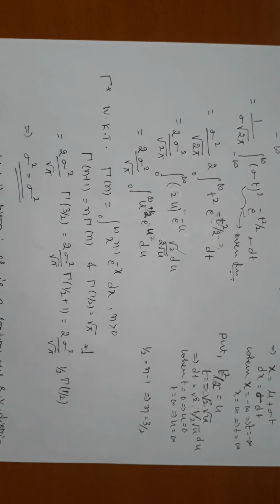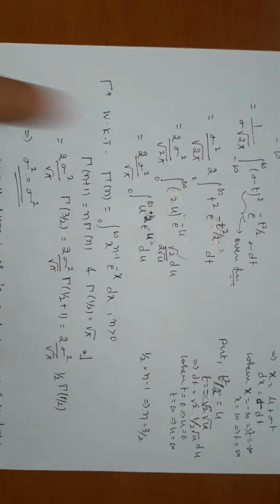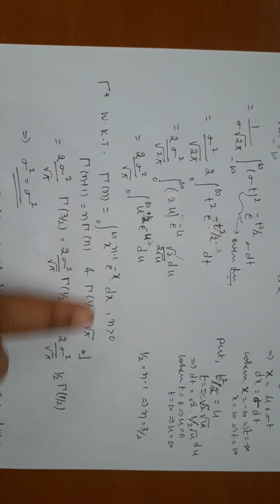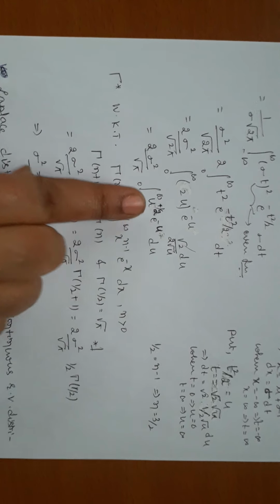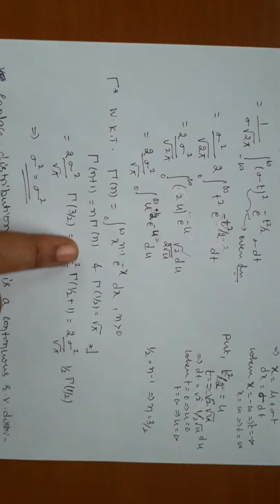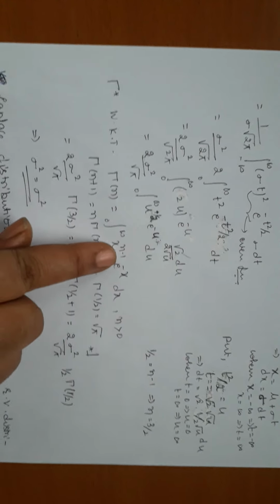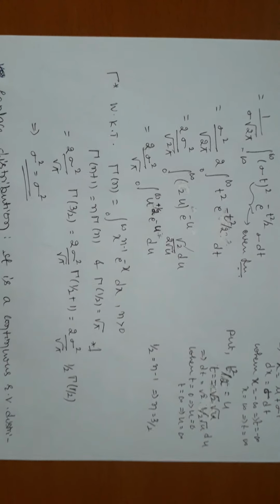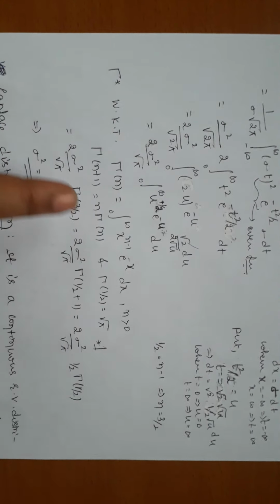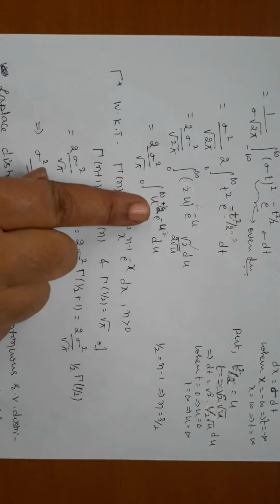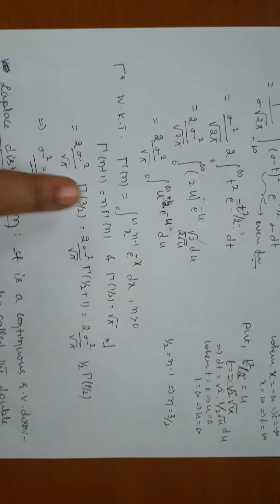Observe the gamma function: e power of minus x, here e power of minus u, and the limits are also 0 to infinity. But there is n minus 1, and n must be positive. Here, instead of n minus 1, what you have is half. For what value of n can this half be written as n minus 1? Equate half to n minus 1 and simplify; we get n is 3 by 2. If we put n as 3 by 2, 3 by 2 minus 1 is half only. From the gamma function, this is nothing but gamma of 3 by 2.